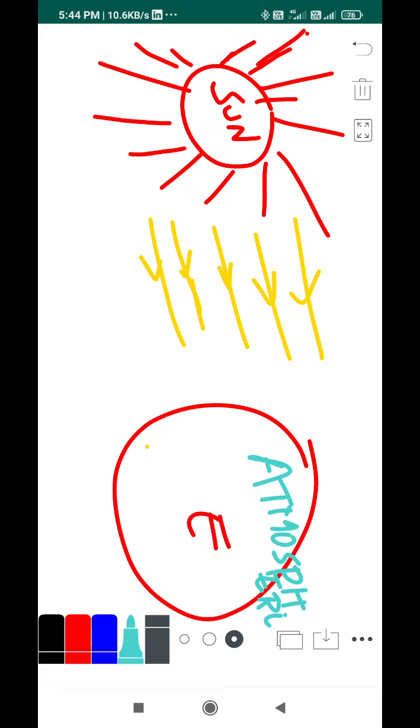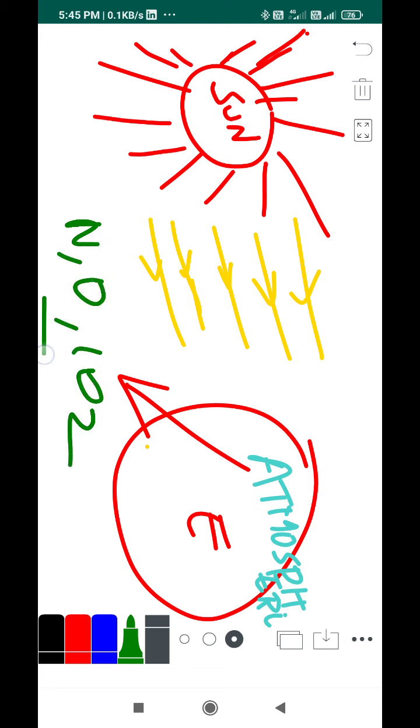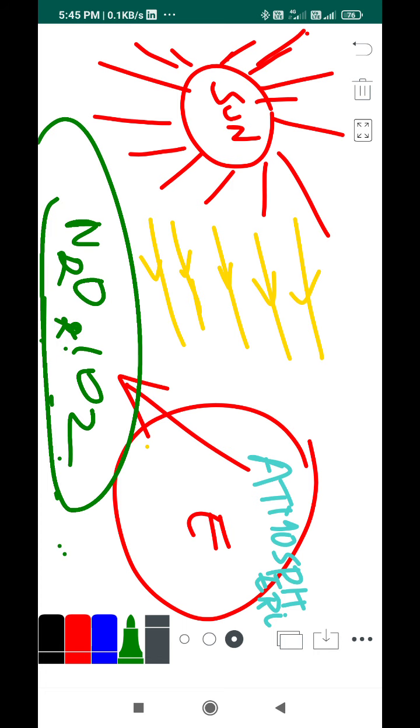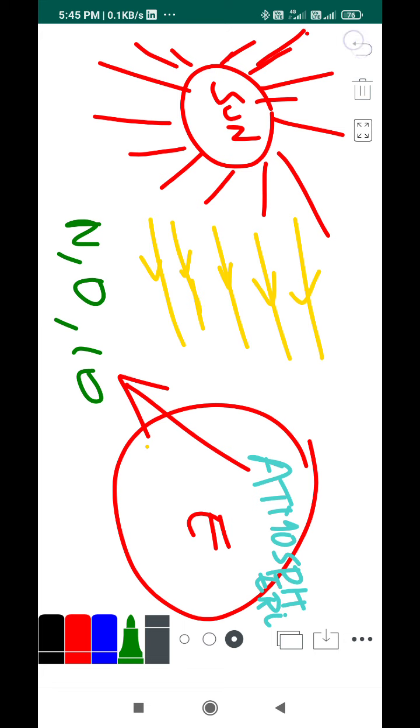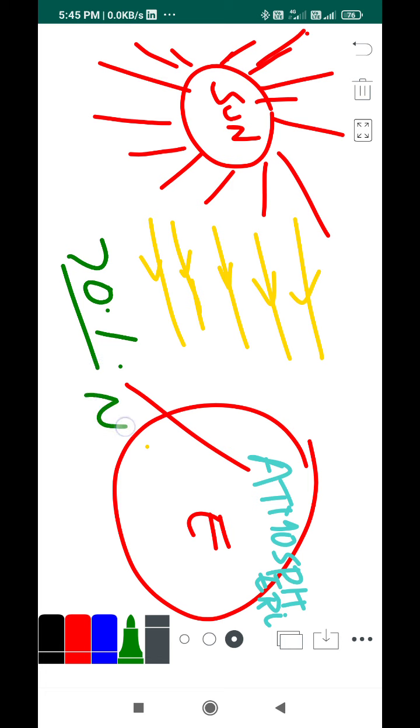Then what do you mean by atmosphere? What does it compose of? It is composed of gaseous molecules. First of all, it's nitrogen, then oxygen, carbon dioxide, molecules like that. So we have atoms and molecules in our atmosphere. That's why it's called atmosphere. Mainly nitrogen is there, I think above 70% is nitrogen, then oxygen, then carbon dioxide. Oxygen is very minimal, right?